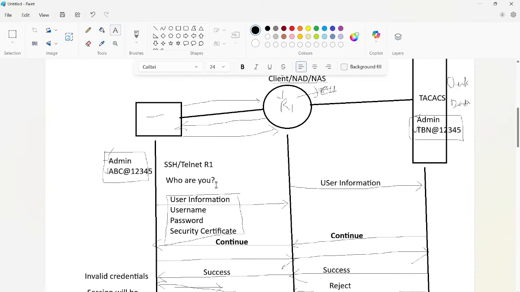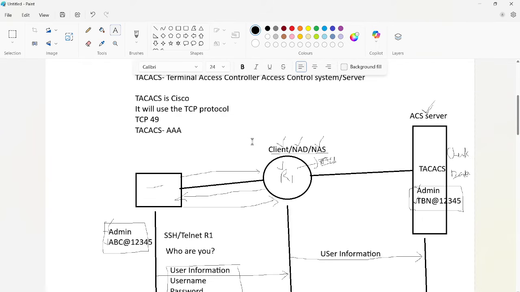Most probably both will be used for accessing the network devices. Also, if you have multiple devices and multiple users, it will be hard to maintain on a single router. We can do it, but it will be hard for the administrator to configure every username on every single networking device. So to avoid that, we use a single authentication server or ACS server, where you can create 100 users and map all 100 devices to it.